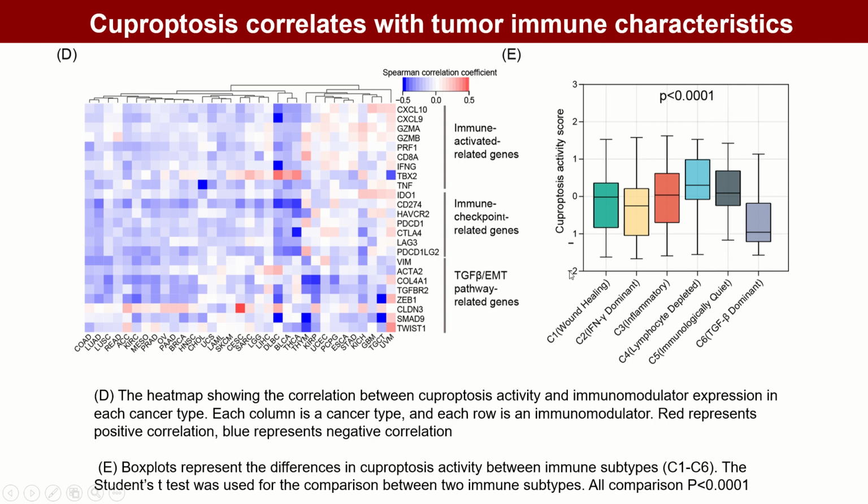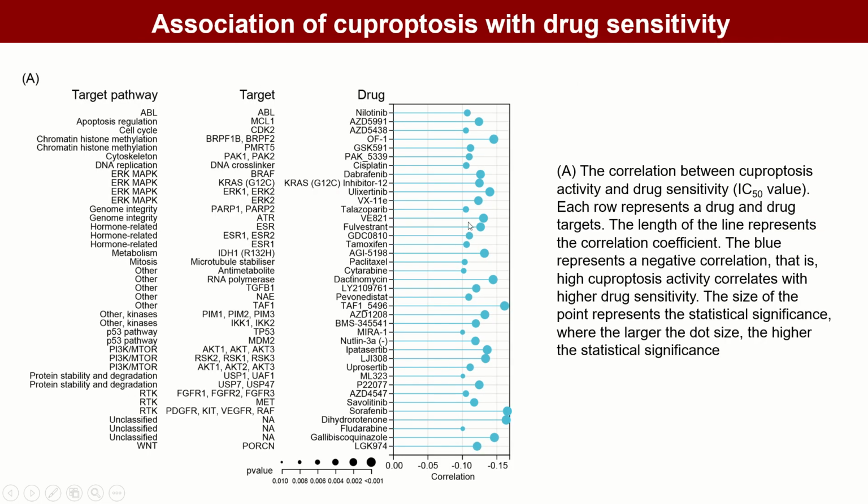After establishing the association of cuproptosis with numerous cancer hallmark pathways and immune-related characteristics, we aim to understand whether cuproptosis could influence patient response to chemotherapy, targeted therapies, and immunotherapy. We observed significant negative correlations between cuproptosis and the IC50 of 39 drugs but failed to observe a positive correlation between cuproptosis and the IC50 of any drug.